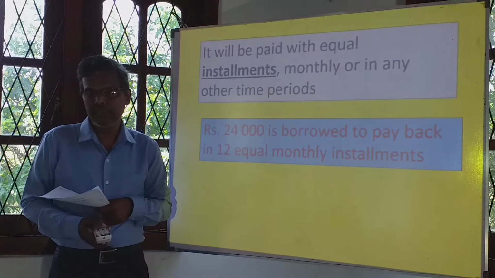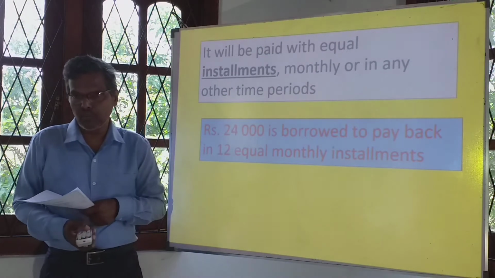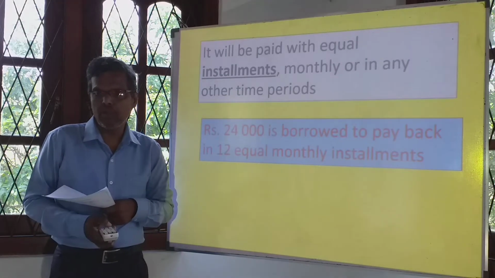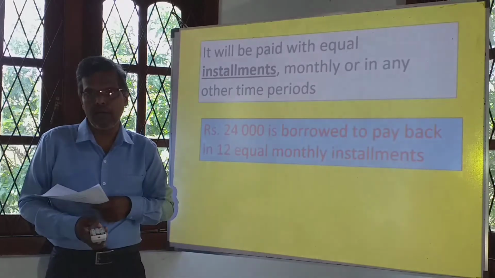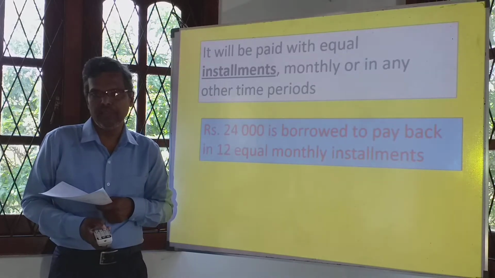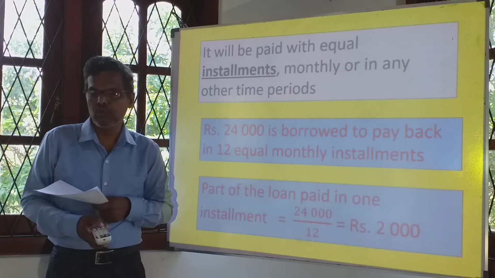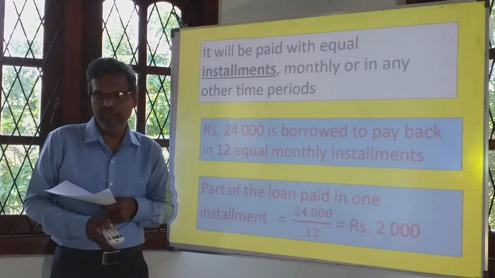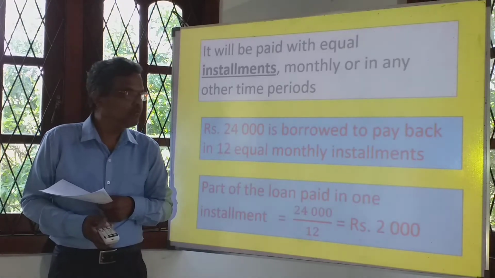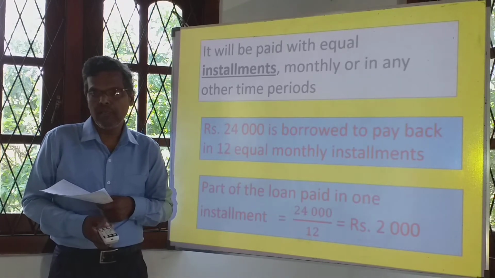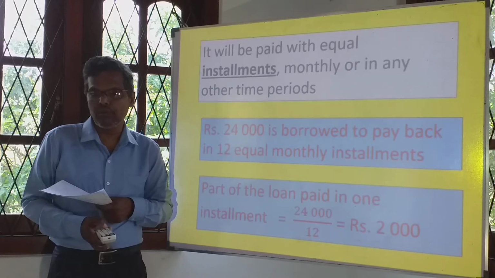The amount taken is 24,000. What is the amount to be paid in one installment? To find it, we have to divide 24,000 by 12. The part of the loan paid in one installment is 24,000 divided by 12, which is equal to 2,000 rupees.